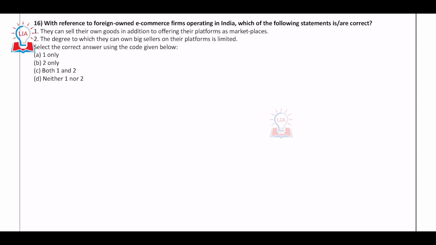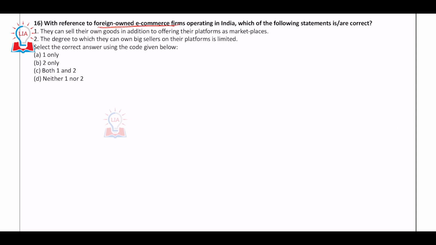And here comes the last question. It is about foreign owned e-commerce firms. Basically, there was news regarding it in 2021 and coming into 2022 as well. It was in the news pretty much. What was this about?